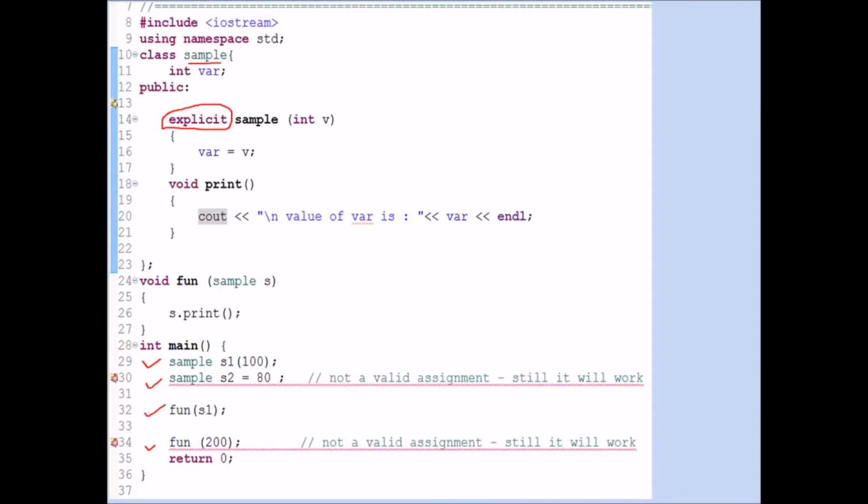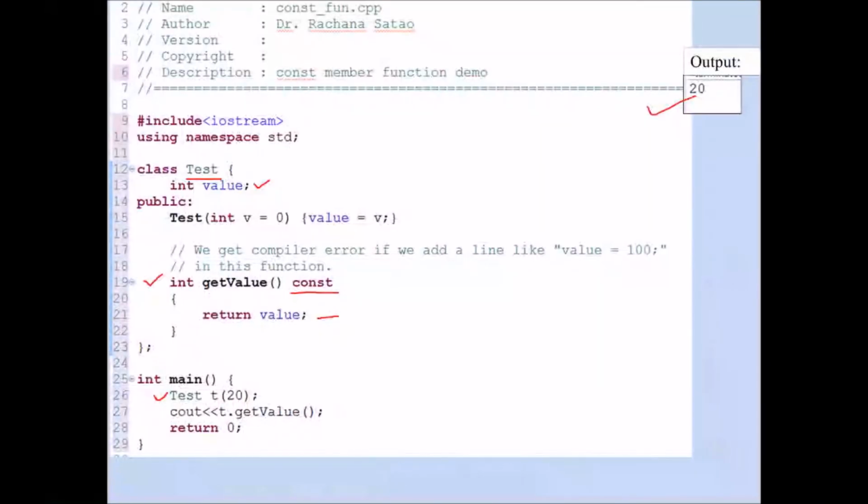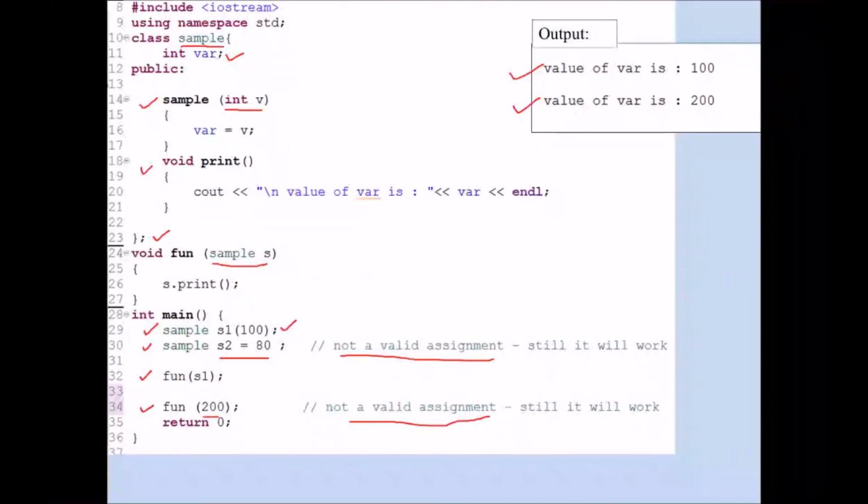I hope you have understood the use of the explicit keyword as well as the use of the mutable keyword. Okay, so thank you so much.